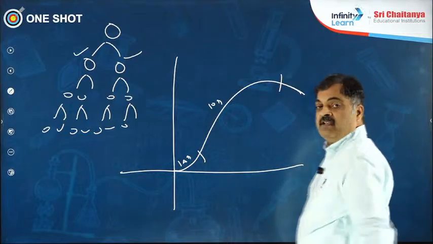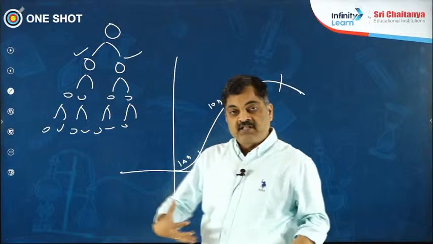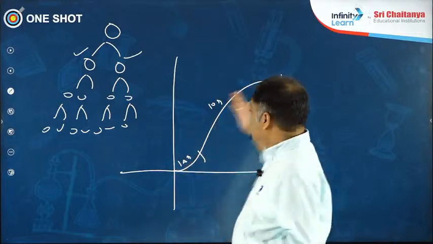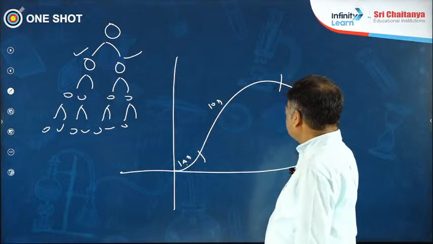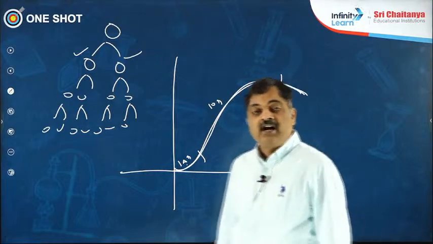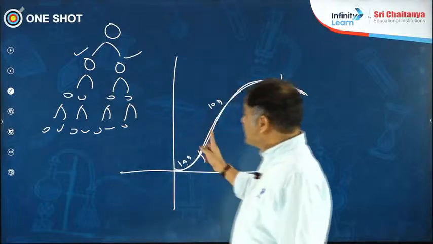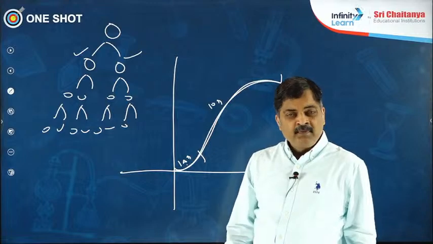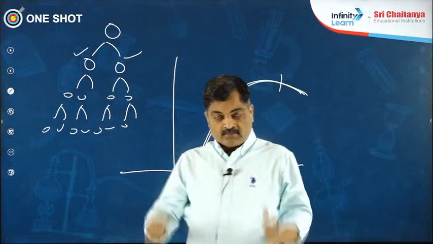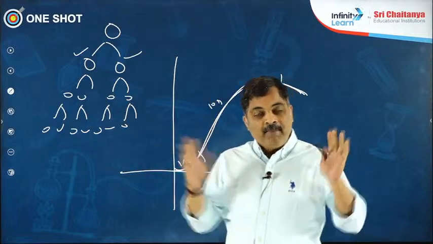And after that, the deficiency of nutrients is the reason why the growth is going to cease, and that is said to be the stationary phase. So lag phase, log phase, and stationary phase. It looks like an S-shaped curve. This is said to be a sigmoid curve. This is a wonderful example for geometric growth. Now, what are the examples for geometric growth? Your textbook talks about many examples.